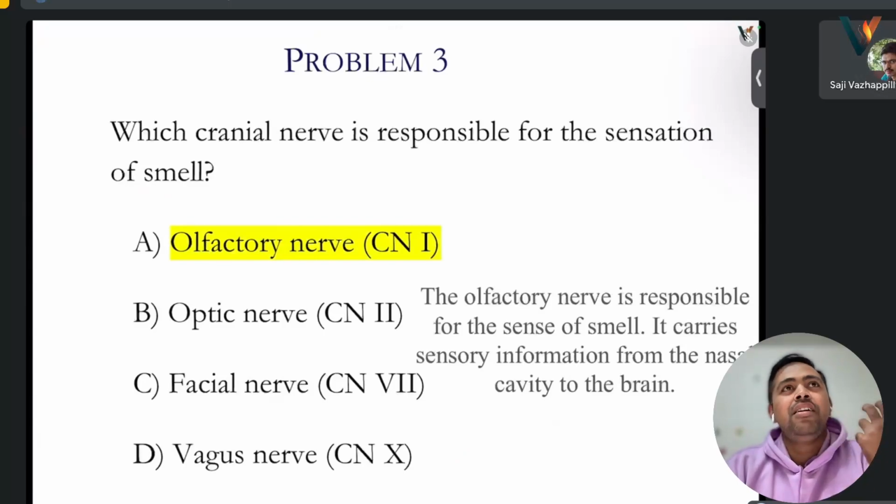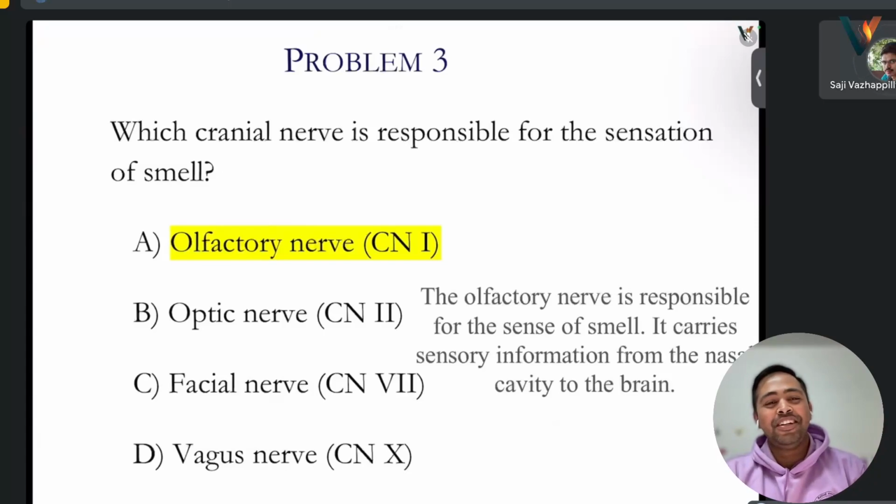Okay, I got it. I have doubt because 2, 3, 4, 5, 6 I know, but 1 and 10 I don't know. So by elimination it's 50-50.